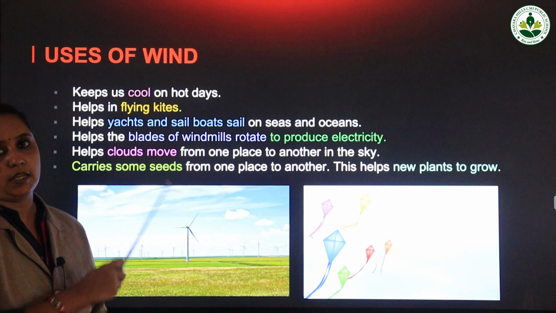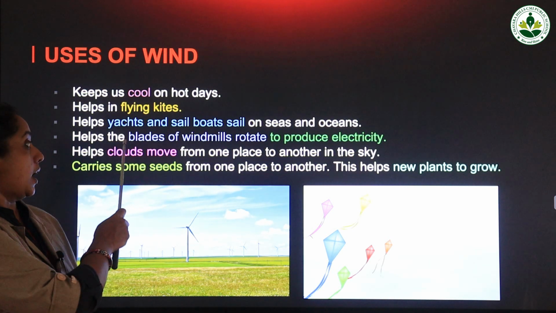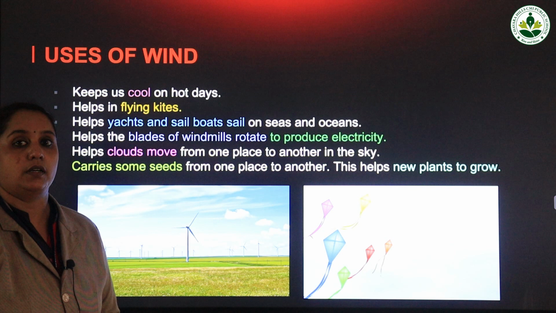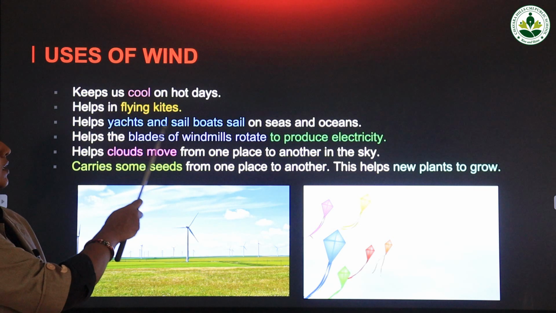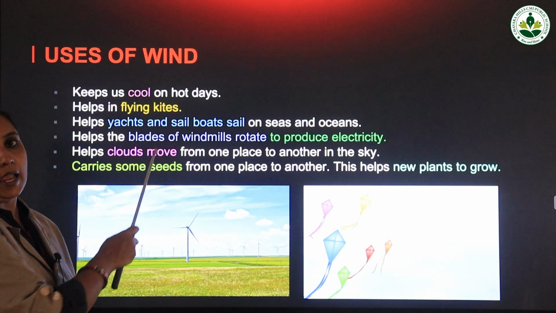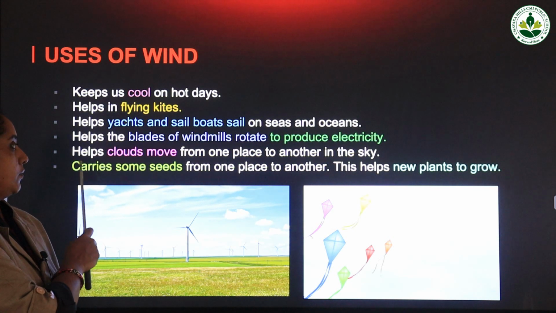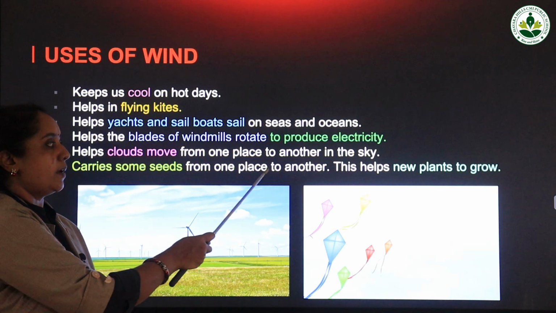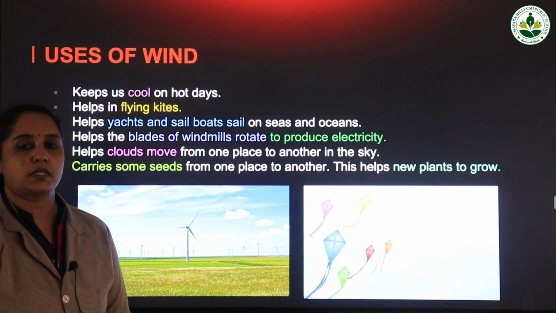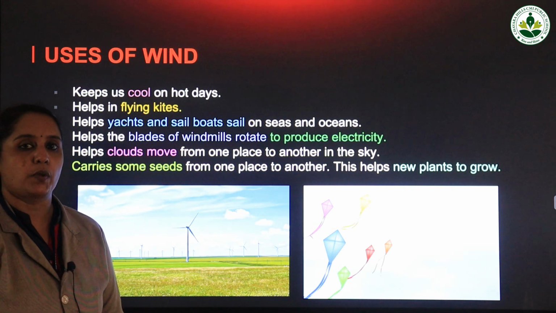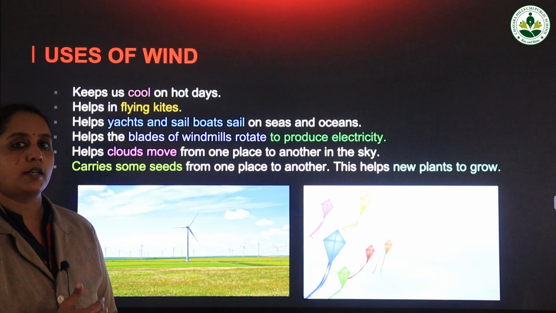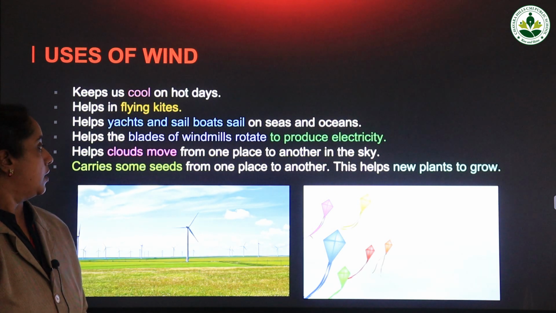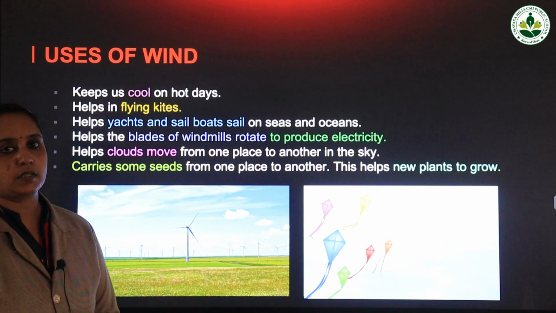Okay, so you have seen boats, yachts and sailboats. Boat means what you have seen. Yacht, the Malayalam word is pai vanji. Okay, pai kappal. So these things sail due to the action of wind. Now the wind also helps the clouds move from one place to another in the sky. Suppose it is going to rain, you can see the clouds moving, isn't it? Have you noticed that? The clouds start moving. So only if there is wind, the clouds can move from one side of the sky to the other.